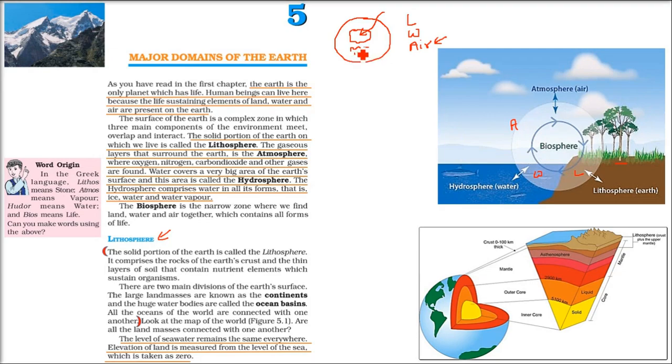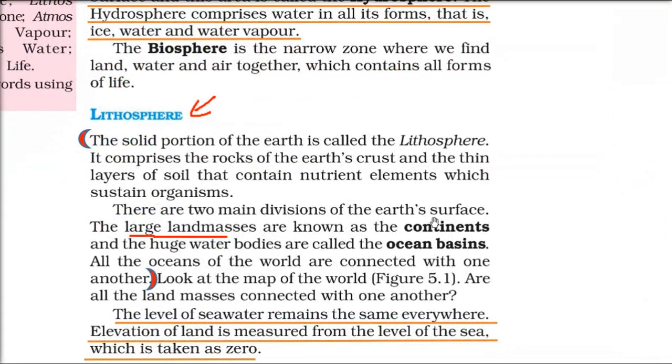Then the water, huge water bodies. These are called ocean basins. Mahasagar. Large land masses means land areas which are very huge. These are continents, not the small land masses. They are coal islands, etc. The huge water body, huge water reservoir is called the ocean basins, Mahasagar.